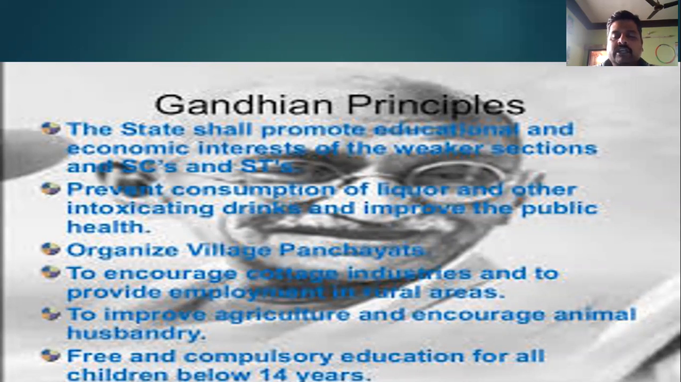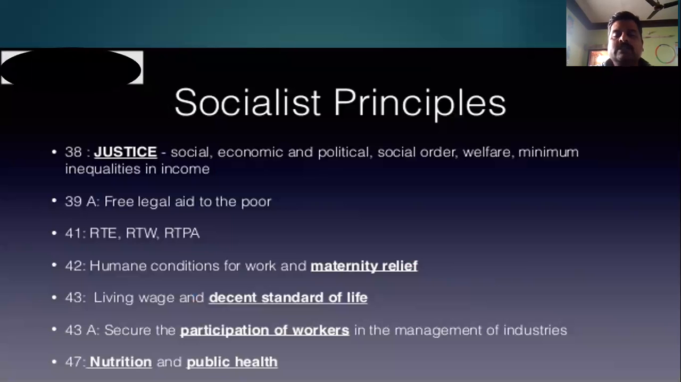Improve agriculture and encourage animal husbandry. Encourage people to keep animals and take care of them, and earn by taking care of the animals. Free and compulsory education has to be provided till the age of 14. This is the first, the Gandhian principles, because this has been based on the Gandhian guidelines. Next is the socialistic principle.